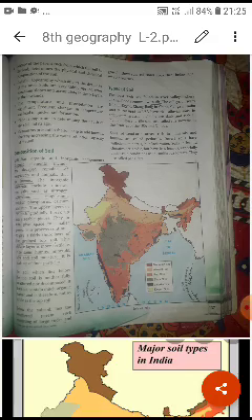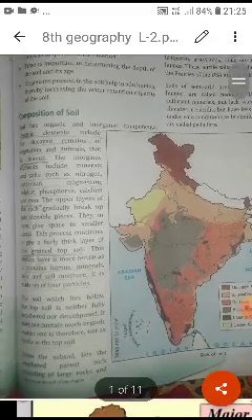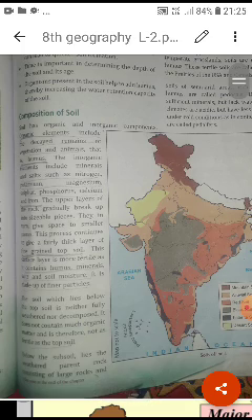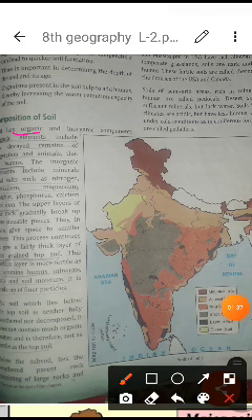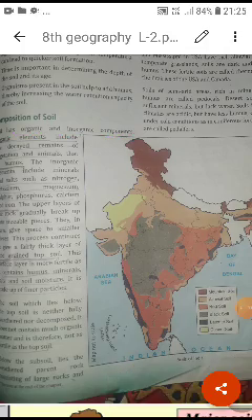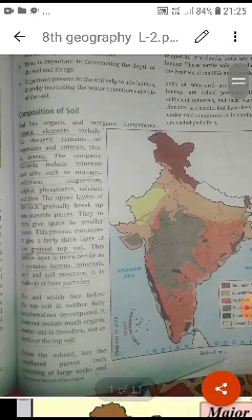It has different organic and inorganic components. Students, you have to understand the soil is made of different kinds of organic and inorganic components. These organic and inorganic components decide the different textures and the color of the soil.